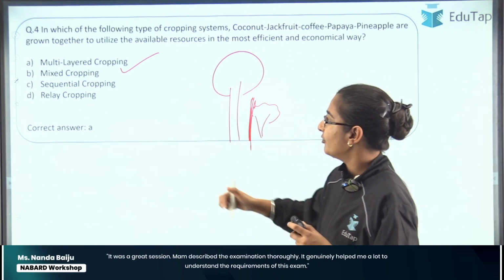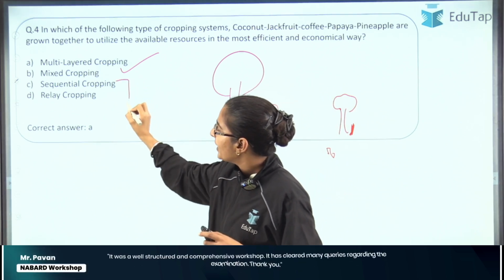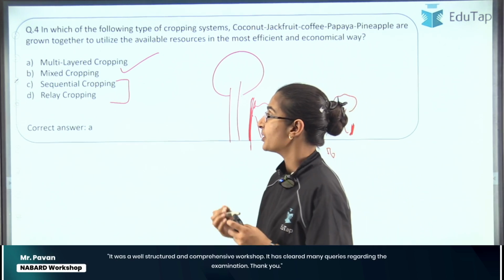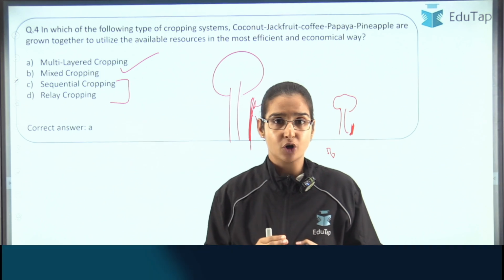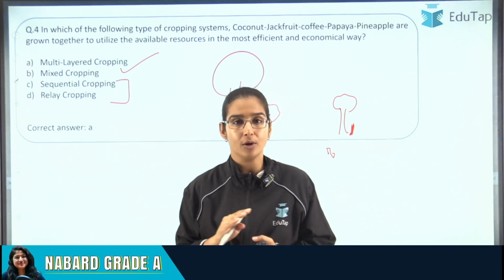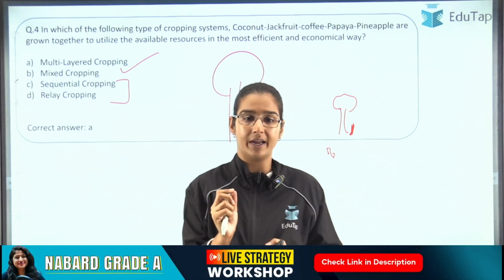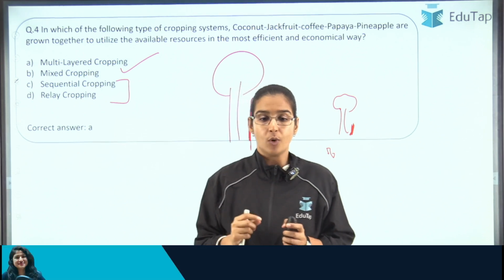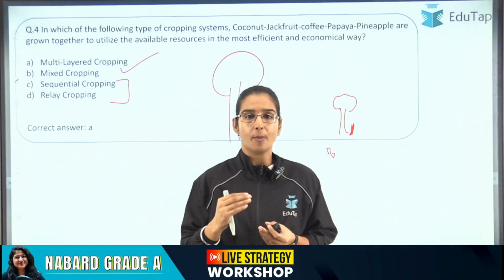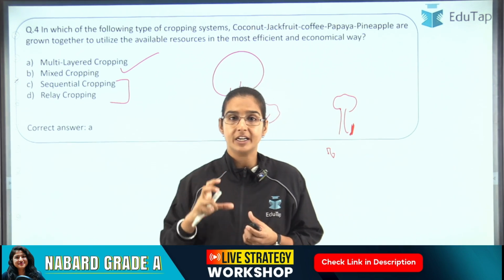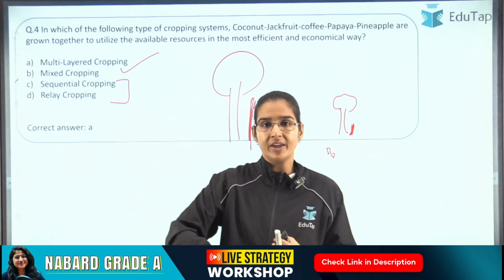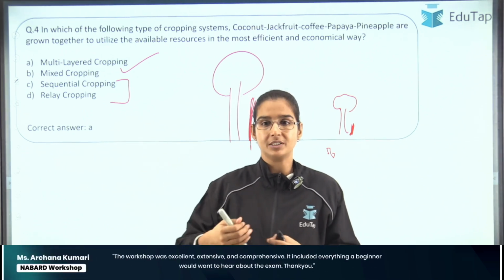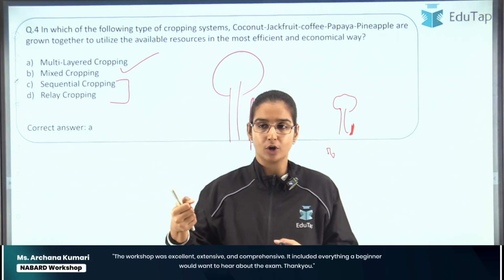All right, after that we have two terms, sequential cropping and relay cropping. I think this requires a little bit of explanation. As far as sequential cropping and relay cropping are concerned, they are almost the same. There is just one point where they differ from each other. See students, suppose we are growing a crop called maize. Now maize is a deep rooted crop, so when we harvest the maize, the soil structure gets improved, because you are harvesting a deep rooted crop.